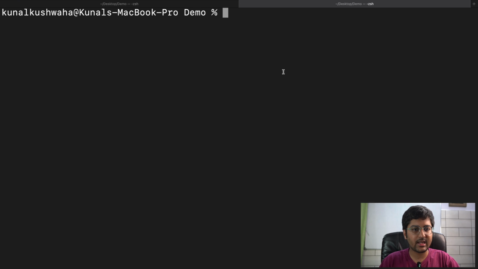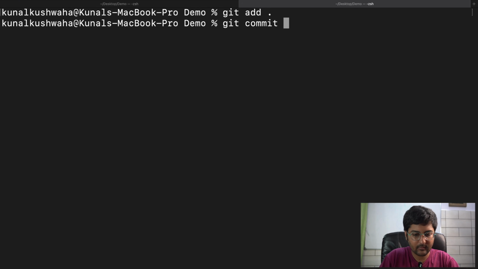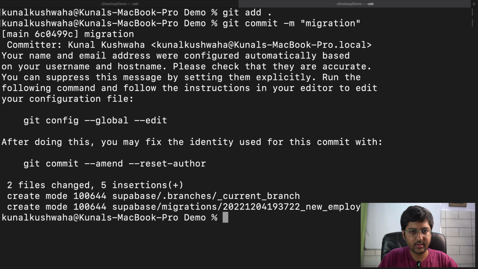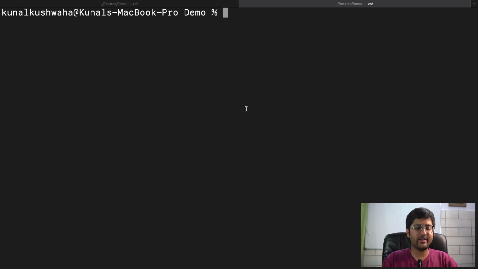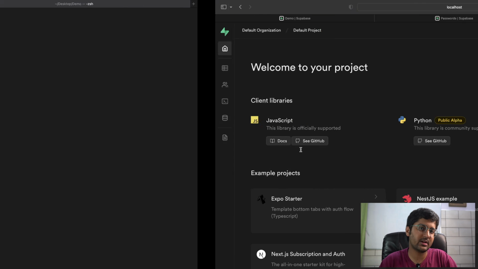Let's move forward. Now basically what we're going to do is I'm going to add it to Git. I'm going to say migration, and now we are ready to deploy it. So in a production environment, you can use a CI/CD pipeline to deploy new migrations, and you can use GitHub Actions for that rather than deploying from your local machine. So we're going to be configuring GitHub Actions and using it to do it.